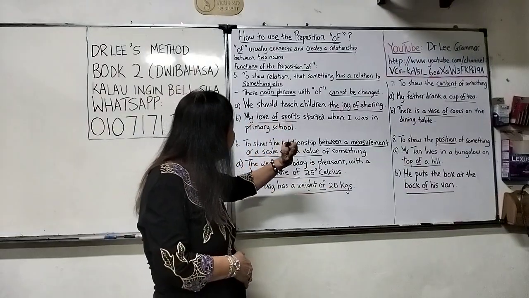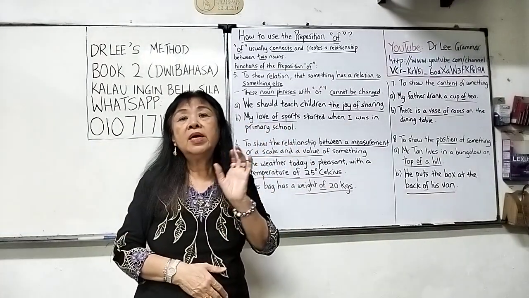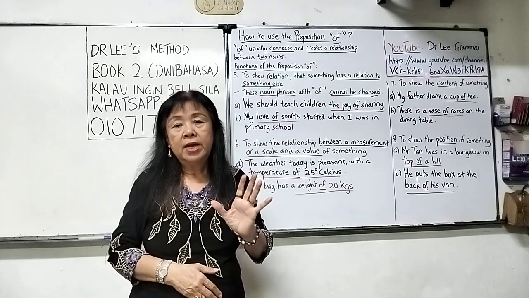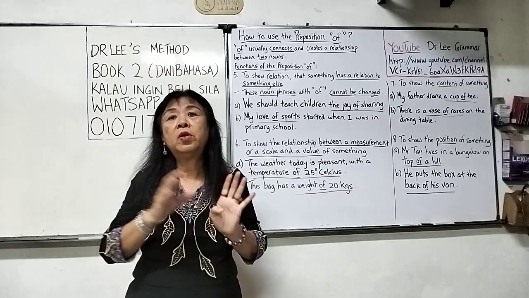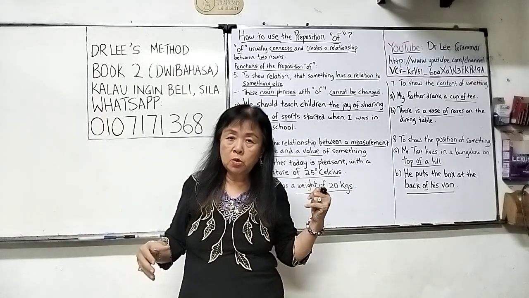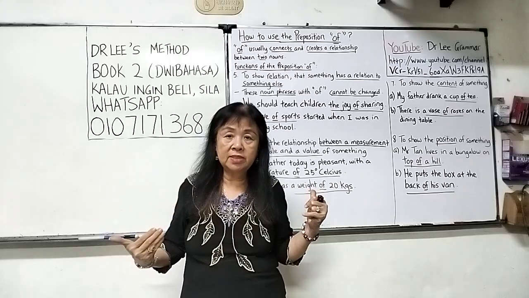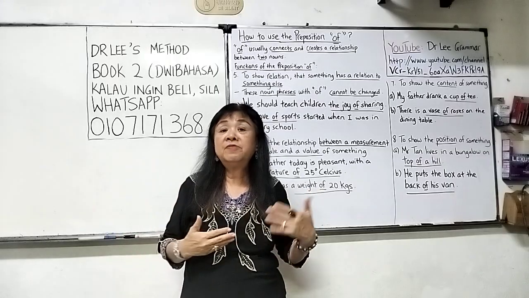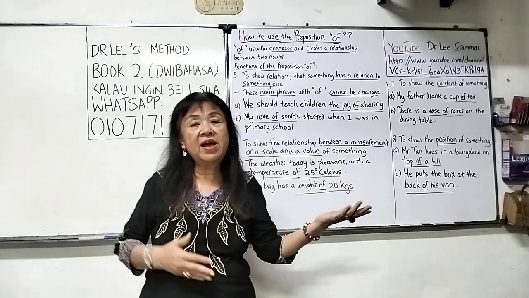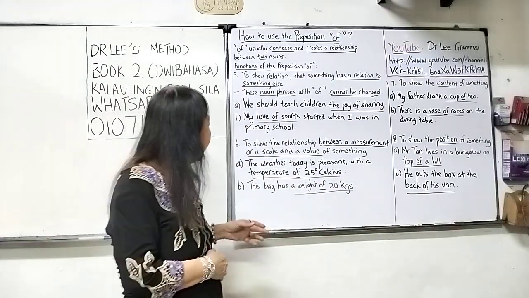My love of sports started when I was in primary school. Again, love here is a noun. So behind the noun love, we put of. And then after of is another noun. In this situation, the other noun is sports. So as I mentioned just now, love of nature, love of music, love of arts and crafts, and so on.